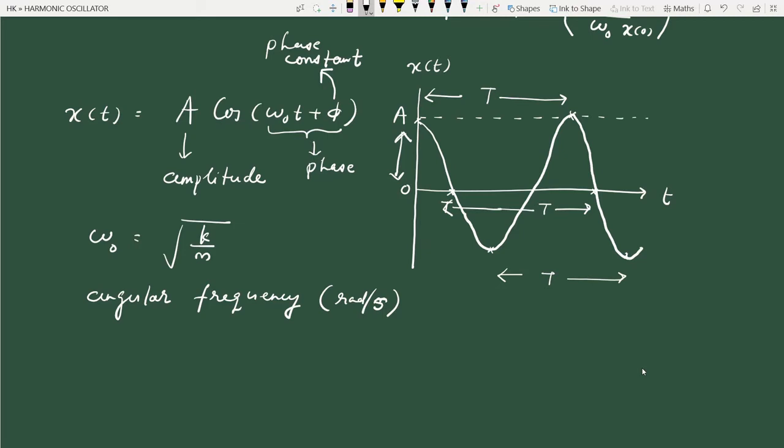In general it is the time interval between two identical positions of oscillation.